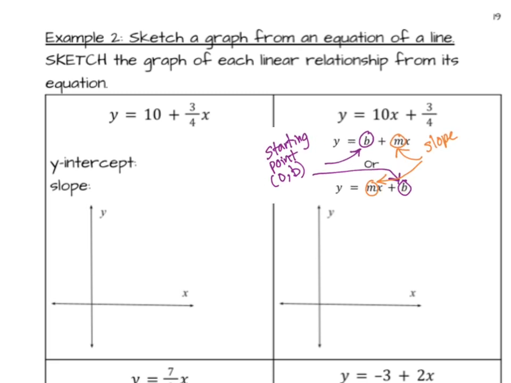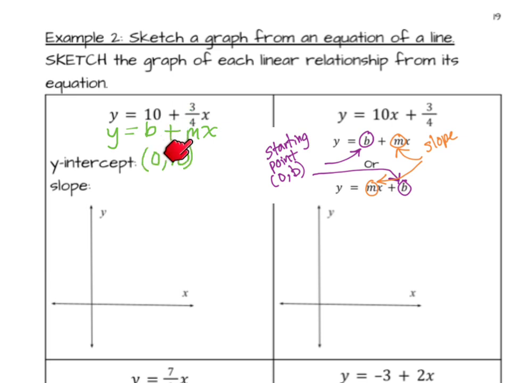So the first thing we're going to do for each of these problems is look at the equation and see which pattern it matches. And for the first couple, I'm going to read them both to you. So does this match y equals b plus mx? Pay attention to where the x is. Or does this match the second one, y equals mx plus b? It should be clear we're matching the first one, y equals b plus mx. So we're going to write that underneath. And then it's very easy to see that b is 10, which means that the y-intercept is 0, 10.